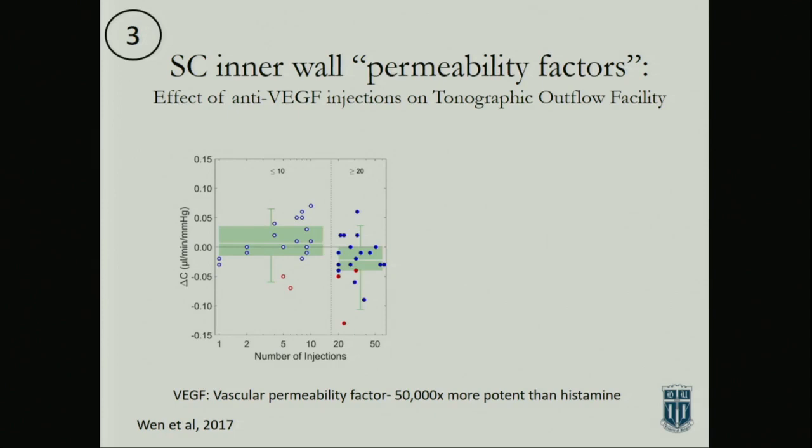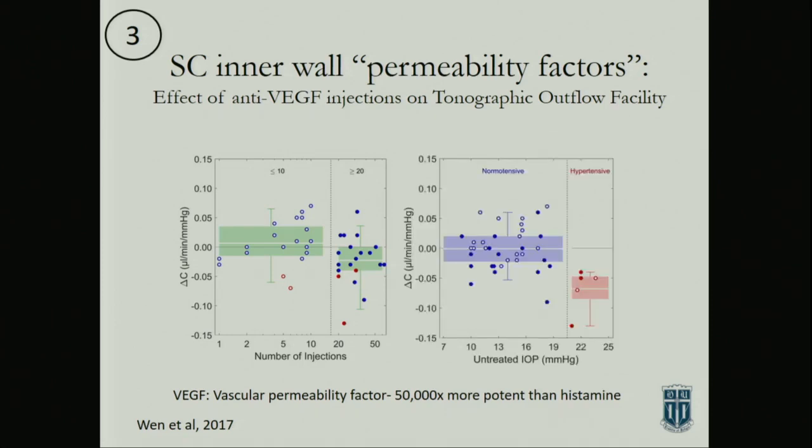Every couple of months, every month, they're getting an anti-VEGF injection. So they're sopping up, and especially the newer ones are sopping up, all this VEGF. Well, when you measure the change in outflow facility, these are human patients in the retina clinic at Duke that were being injected with these. If you look at the number of injections, if you get less than 10, there's a huge spread, and your outflow facility is not really affected. But if you start getting into the 20 to 50 range, you can see that you have a significant lowering of your outflow facility. And so that's suggestive that maybe VEGF is important in outflow.